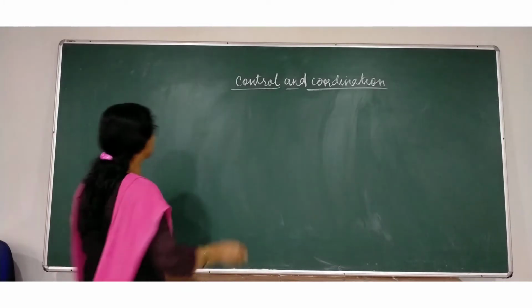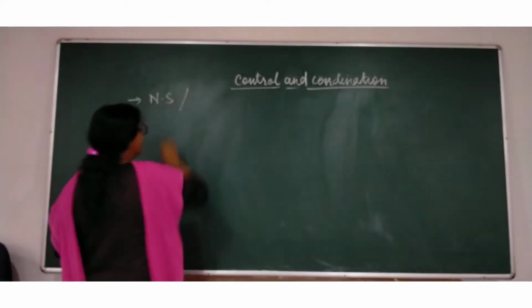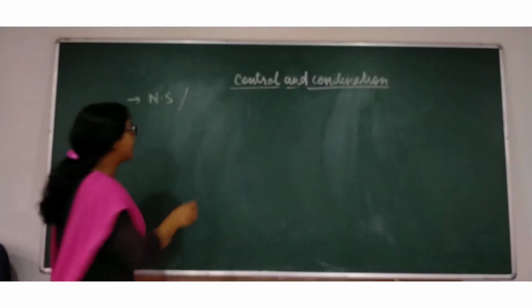The first system is known as the nervous system. Whereas the other one is known as the endocrine system.